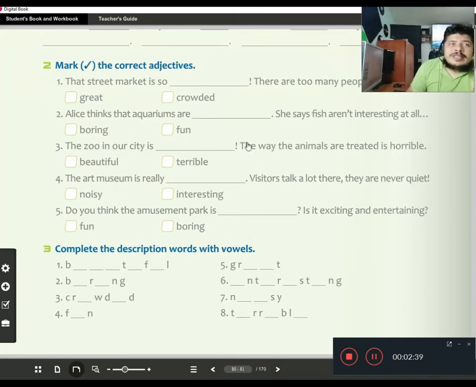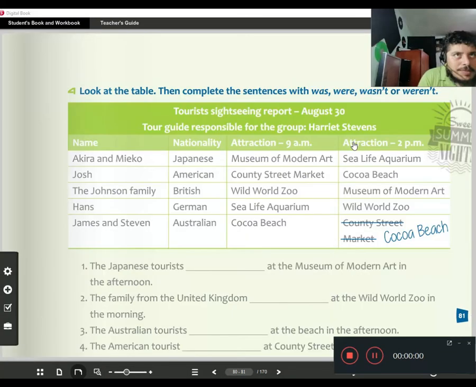Well, then we have exercise number 3. Complete the description words with vowels. Okay? So remember that the vowels are A, E, I, O, U. So you have to use the vowels in order to complete the description words or adjectives. Okay, so once again, you can return to page number 5 and take a look at the vocabulary in order to find some help.